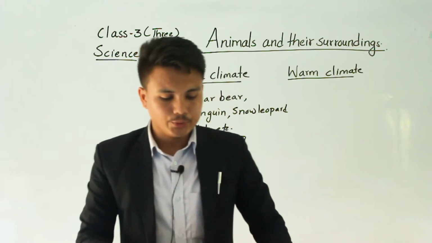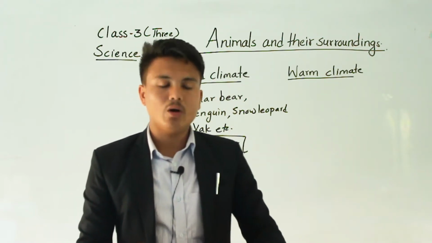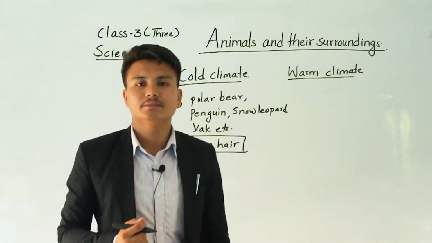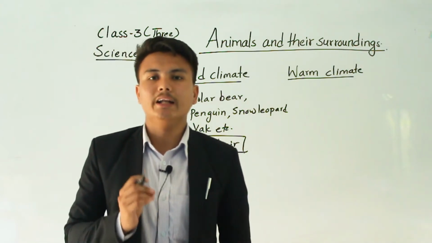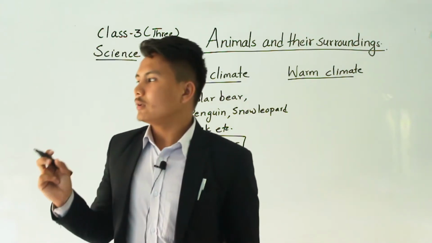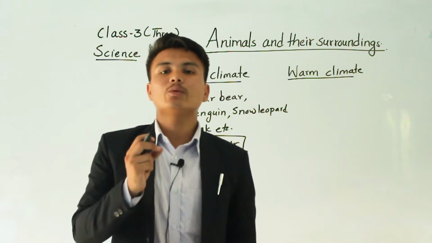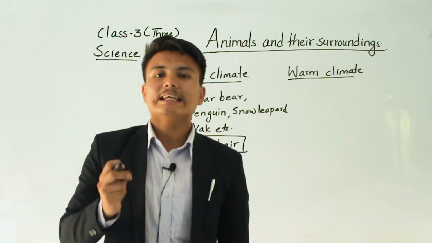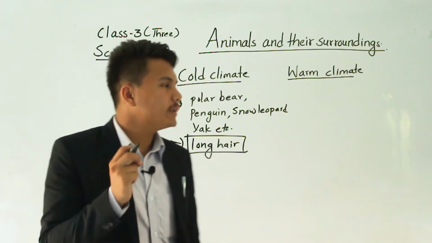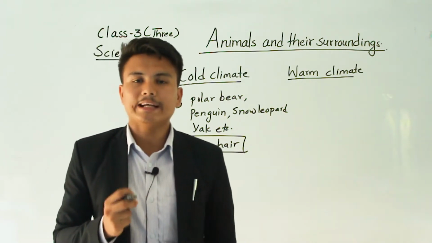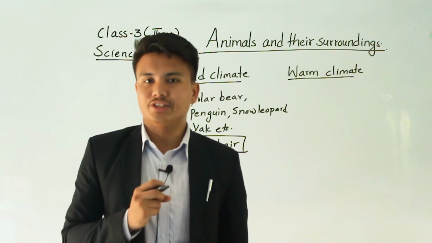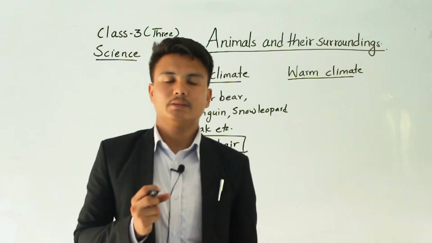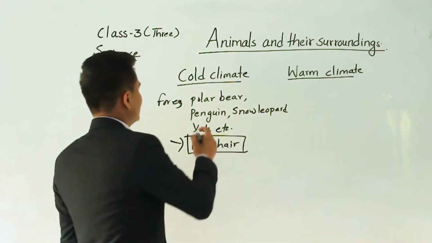Where do you think they go? Do you think they all die? Most of the animals are seen in the summer season. Some animals hide in the winter season, such as the snake. Have you ever seen a snake? We have seen snakes in summer, but they hide in winter because snakes do not like winter, or they could not survive in the winter season. That's why they undergo hibernation. Hibernation means they go for a long sleep. That is called hibernation. Understood?